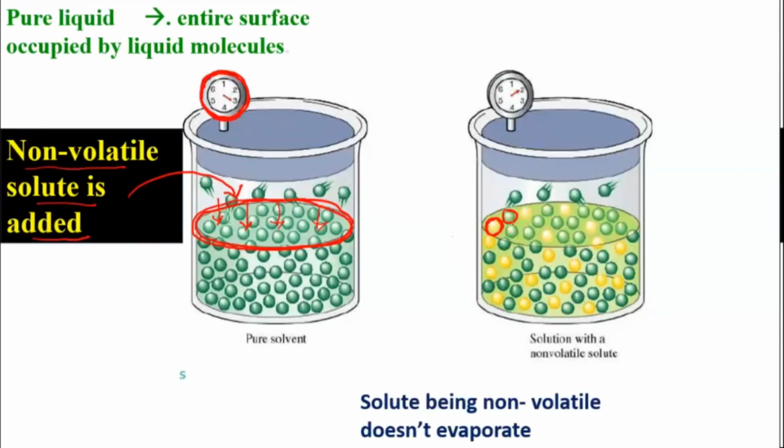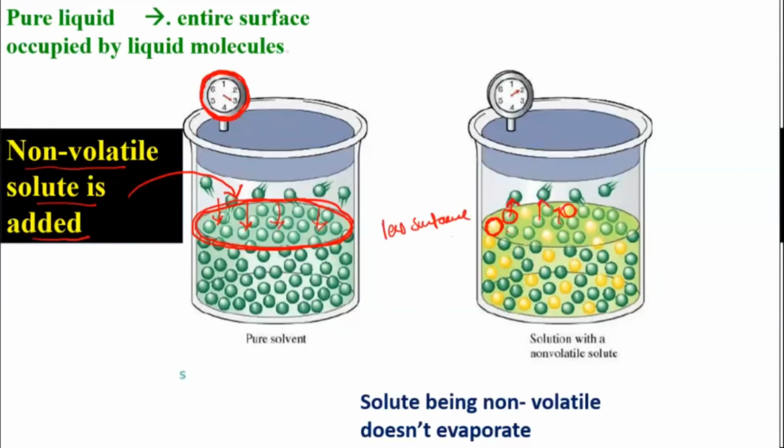So the number of places the solvent particles will get will be less, no? Only this area will be occupied by the solvent. Some are occupied by the solute. So that means the surface area will decrease. There will be less surface area available for us because of these solute particles.